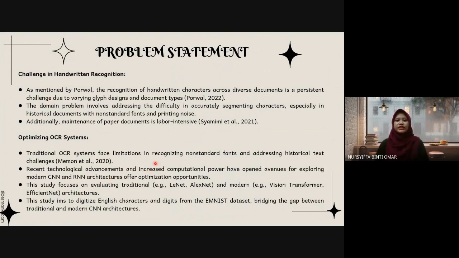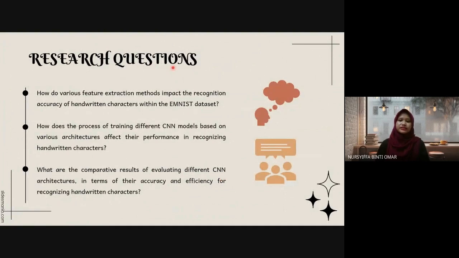In the realm of techniques, traditional optical character recognition, the OCR system, often relies on CNN, as I already mentioned in the research background just now. However, they only use traditional CNN architectures like LeNet and AlexNet. Therefore, I propose to use modern architectures like Vision Transformer and EfficientNet to investigate the effectiveness of both traditional and modern architectures. Let's proceed with the research questions of the study.